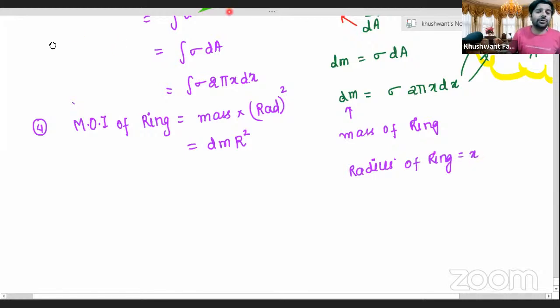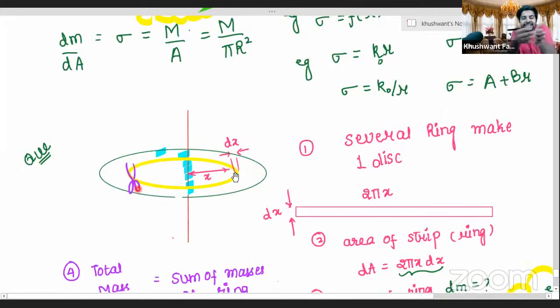Have a look, everybody. We have a disc and then a small ring that we have drawn. For this ring, we have radius x and its mass is dm, its thickness is dx, its area is 2 pi x dx, and its radius is equal to x.